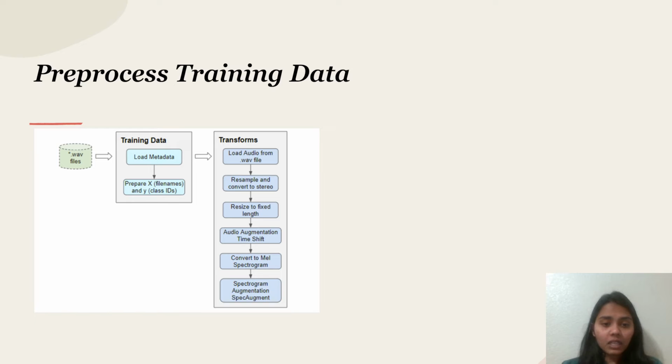And then we resize to fix the length. We check the length of every audio file and then resize them. If the length is big, we cut it to 4 seconds. For all the files, I have taken a limit of 4 seconds, so I set all the audio files to 4 seconds length. The next step is audio augmentation with time shift, in which we augment the audio. We check the time shifts of the audio and we augment it. So we just want everything to be in the same format, the same length, the same data, and the same kind of processing.